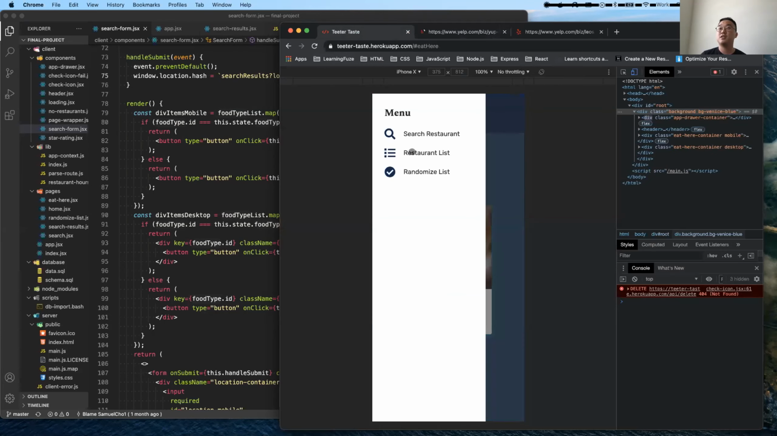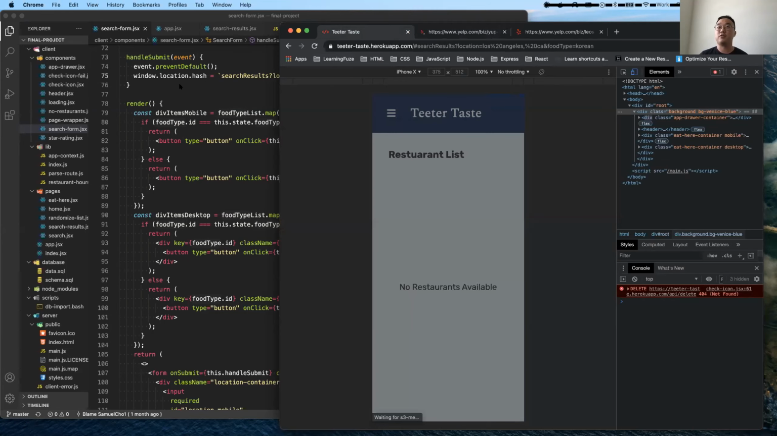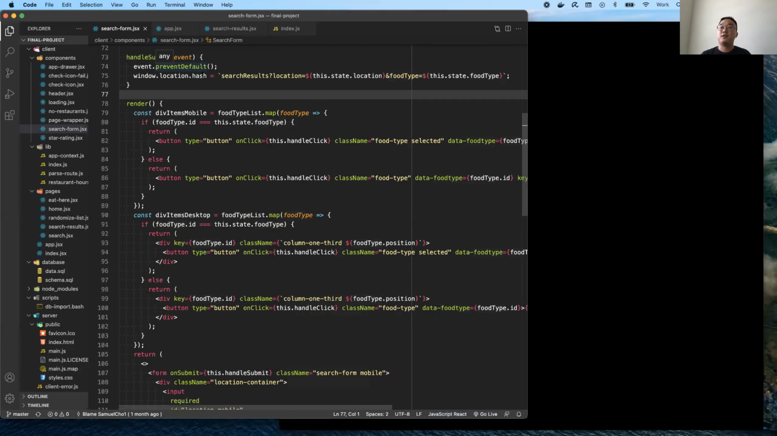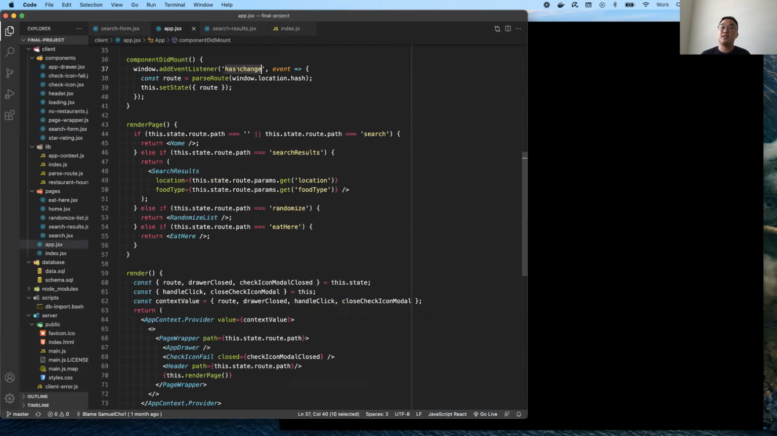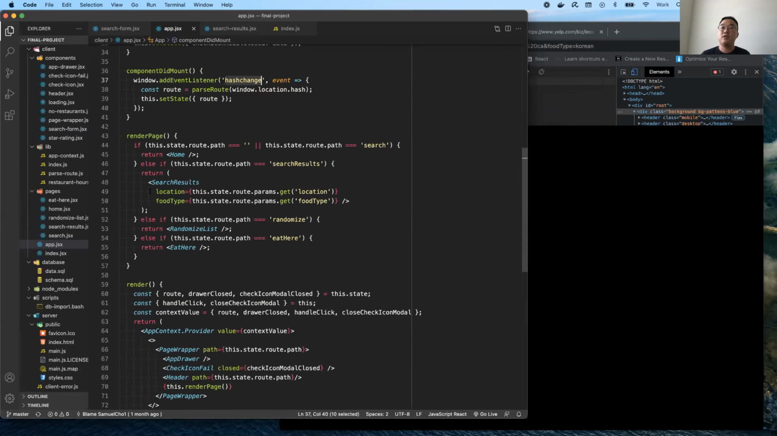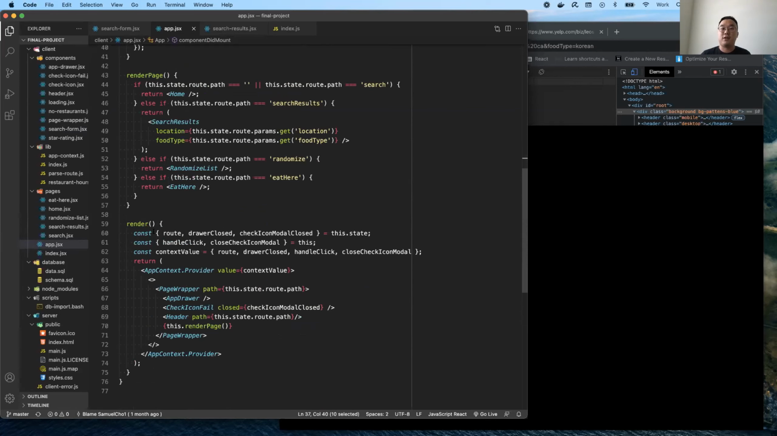restaurant recommendations. So in the code, when you submit the form, there's a handle submit method that listens for the submit event. And what it does is prevent default behavior, and then it reassigns the hash of the window location to this template literal, which will include the location and the food type that you inputted. And on the app, we had an event listener that listens for hash change events. And what happens is we use this parse route function on the hash of the window location. And then we assign it to this constant variable route, and we use the set state method to update the state property route with the return. And since we're using the set state method, the render method will run again.